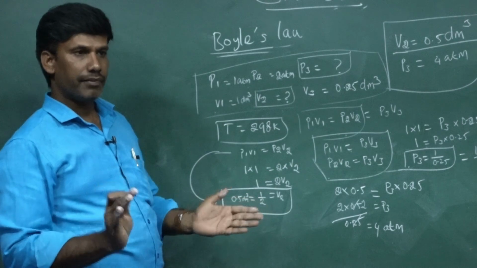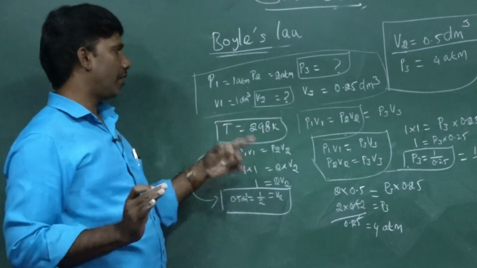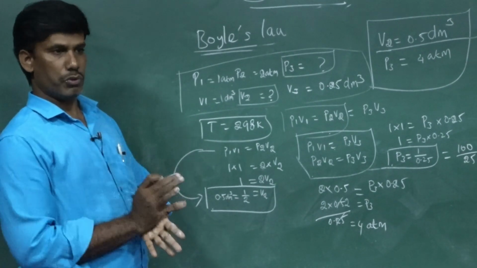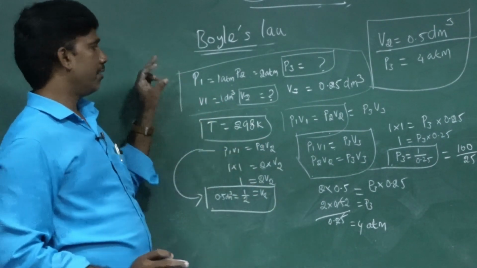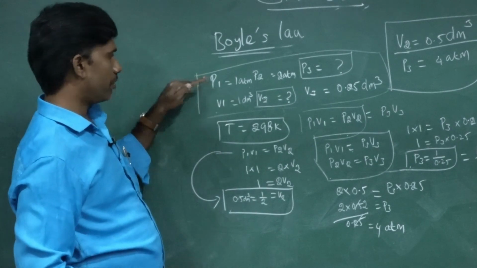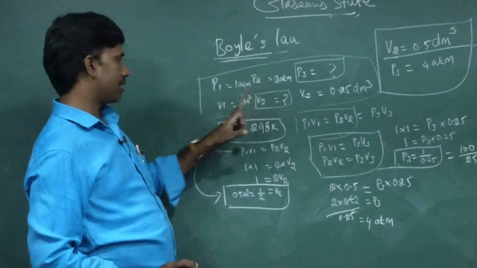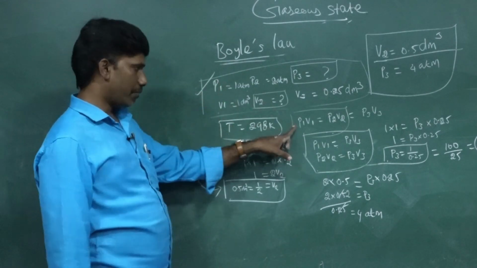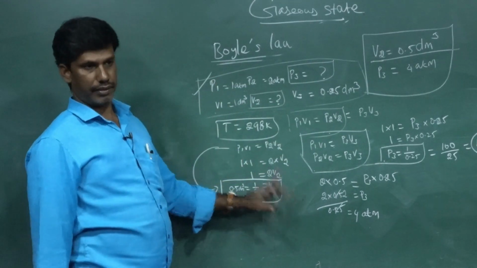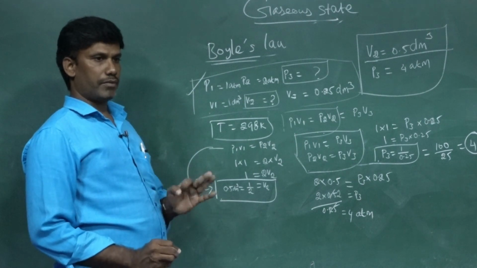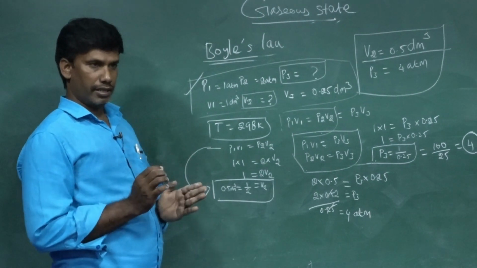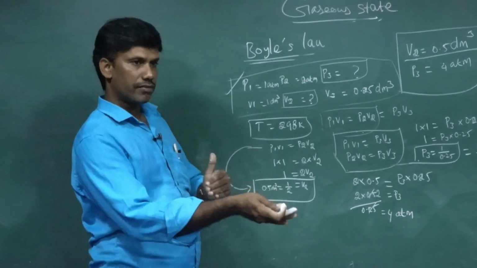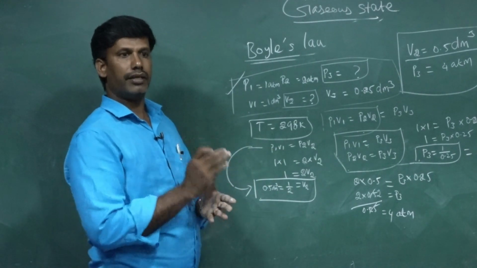When you classify them, you have a formula, and all of you know very well, P1 V1 equal to P2 V2, this is very simple to recall. But how we use this, first we have to write the solution. What is given? Pressure 1 and volume 1 are given, pressure 2 is given, volume 2 is asked. Like this, you have to separate the problem, write the formula and substitute, and you can get the answer. Mostly in a physical chemistry problem, the calculation part is easy. Finding the solution, what is given and what is asked, that you need to decide.